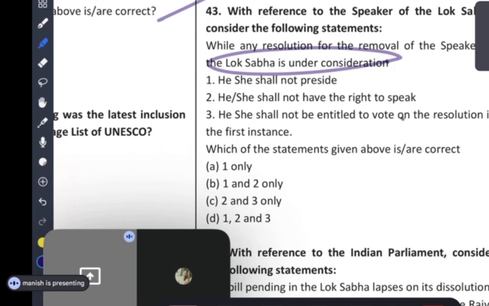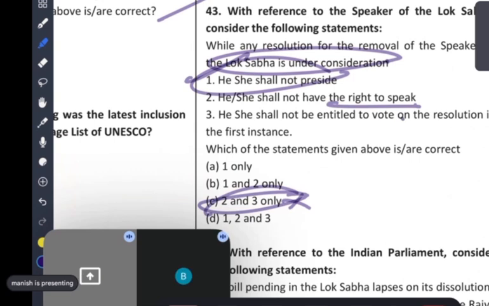So when he is getting removed, why the hell would he preside? So one is right. If one is right, then the third statement is wrong. Now, he shall not have the right to speak. Why? At least he can speak in his defense, natural justice. Even in the Supreme Court, everybody is allowed to speak. So two is wrong. So only one is right.